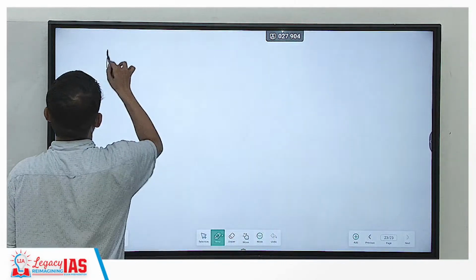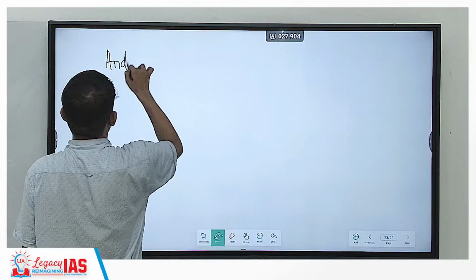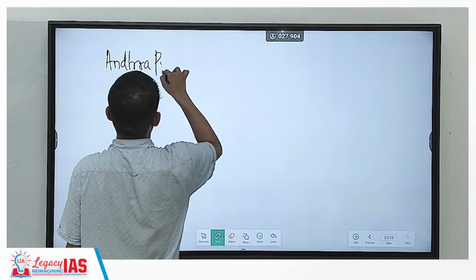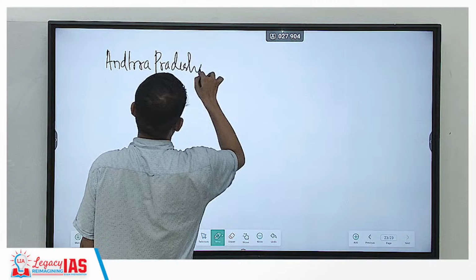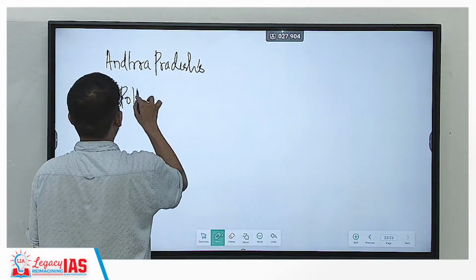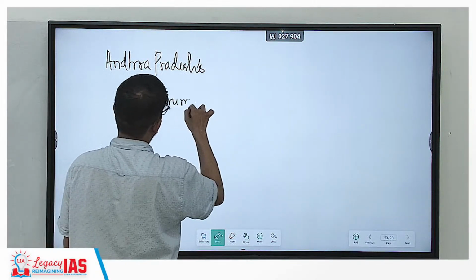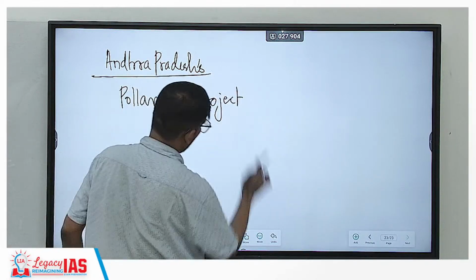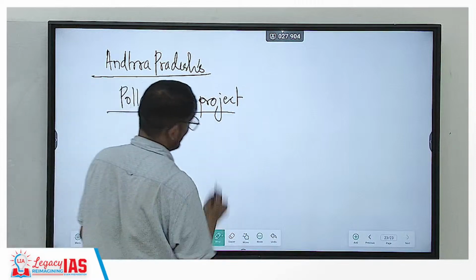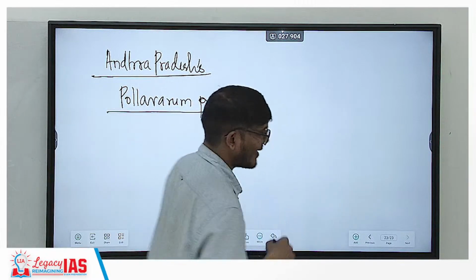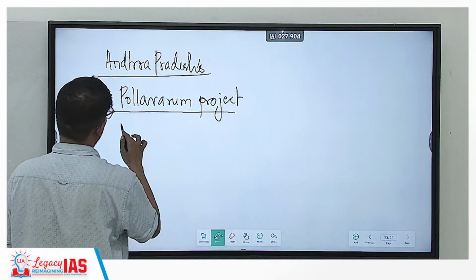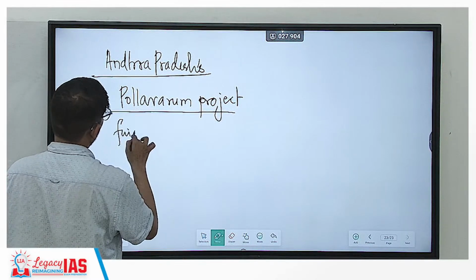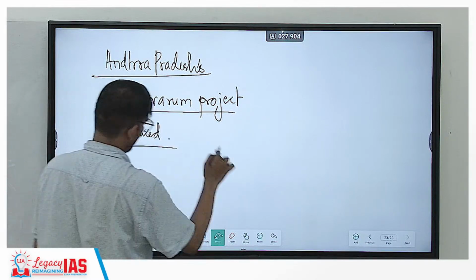Andhra Pradesh's Polavaram project. Andhra Pradesh wanted the government to finance its Polavaram project, and the government of India has accepted that, and now Andhra Pradesh's Polavaram project will be financed and completed expeditiously.